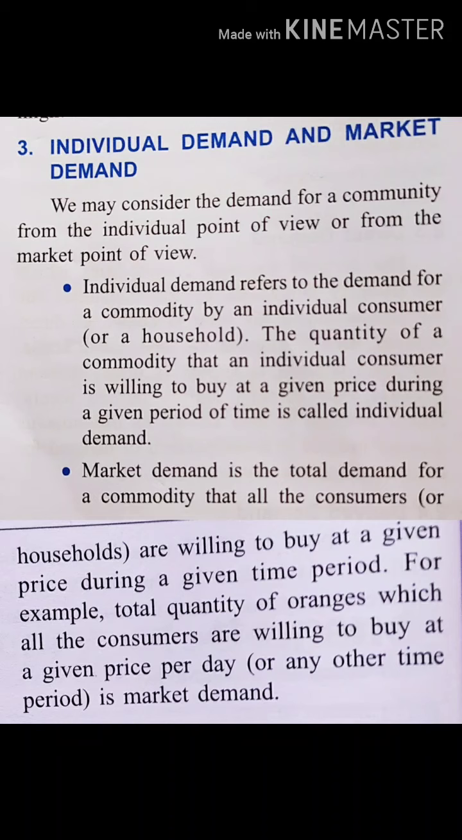Okay. Now what is market demand? Market demand, that means total demand of a commodity in a market. Suppose there is a demand for orange. Now what is the demand for orange at a particular price in a particular period of time in a particular market? Okay, so the group of consumers are there in a market. The total demand of that is known as market demand.